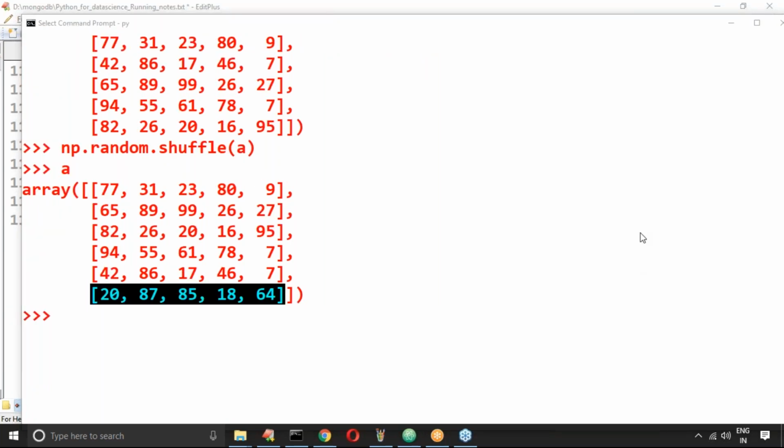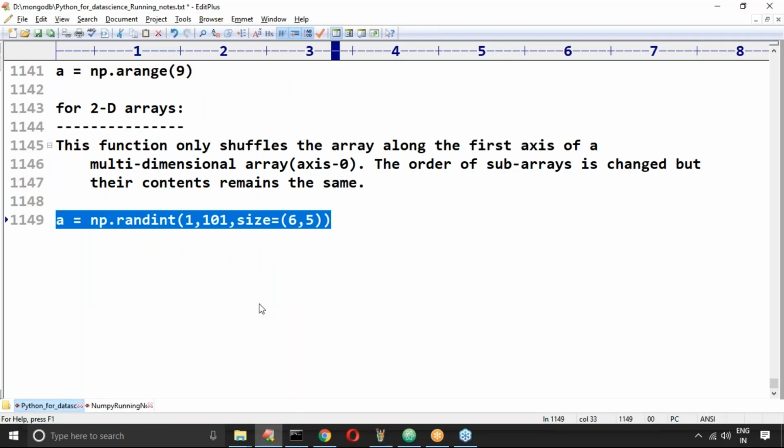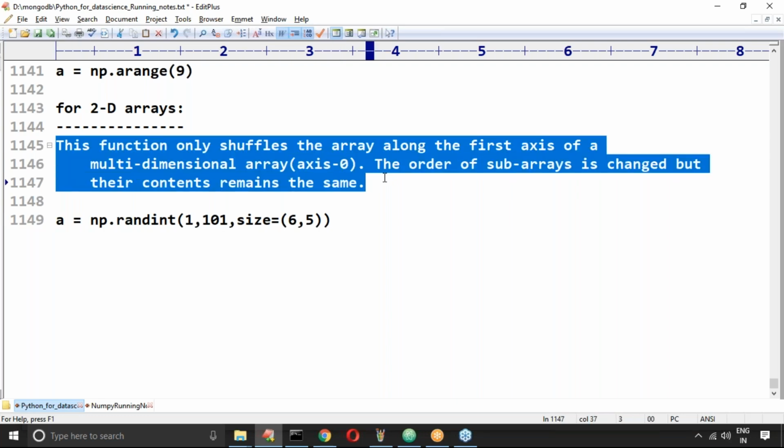The shuffle behavior for a 2D array is like this. Any doubt? I hope you can understand this. This function only shuffles the array along the first axis of a multidimensional array. The order of sub-arrays is changed, but their contents remain the same. This is one small point you should be aware of. In a 2D array, only rows will be shuffled, but not the internal elements.